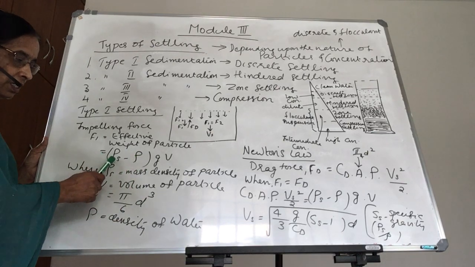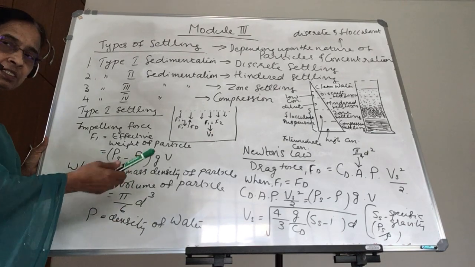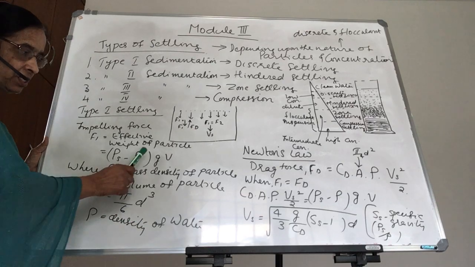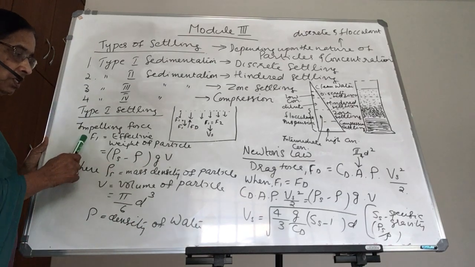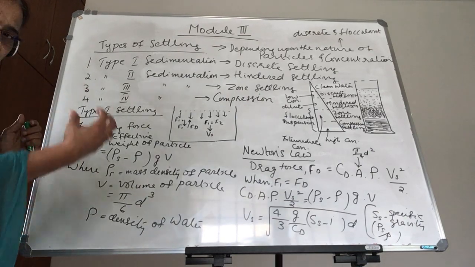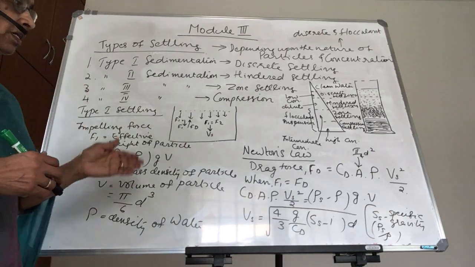And why are we taking rho s minus rho? Since it is submerged in water, it is the effective weight. That's why rho s minus rho into g into v. That will give you the impelling force, or the force which is acting downwards.